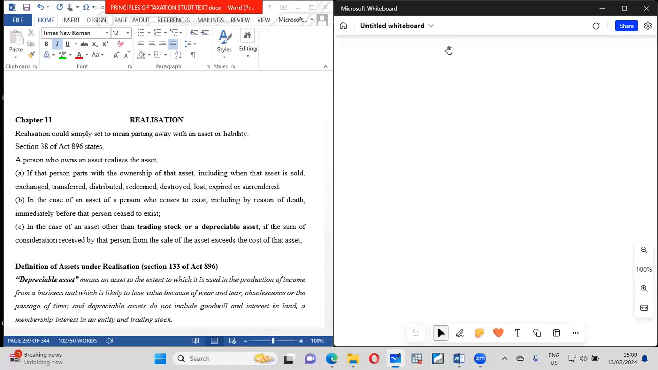All right, so ladies and gentlemen, you are welcome to lecture 11 or chapter 11 of our Principles of Taxation study. Here we are looking at realization.